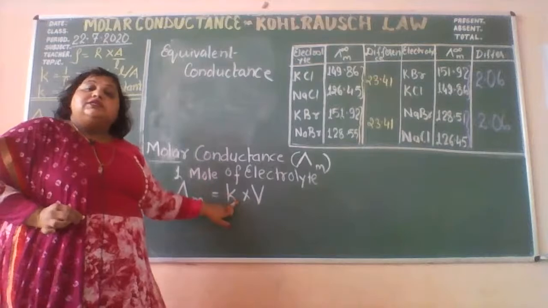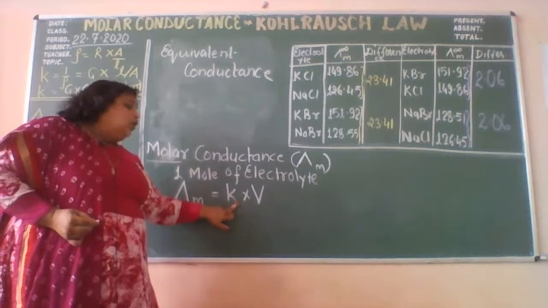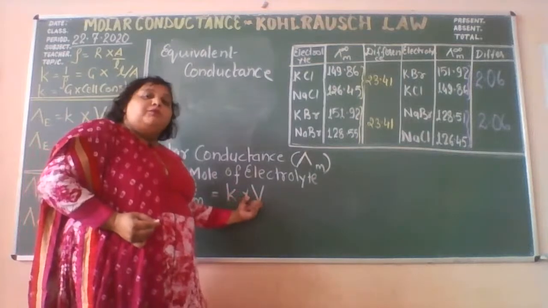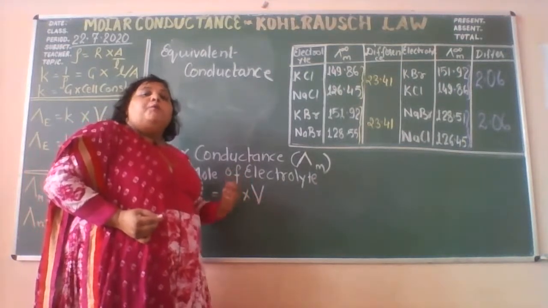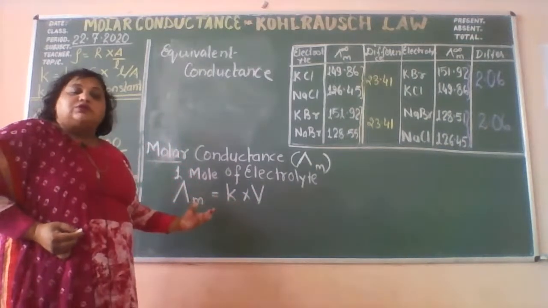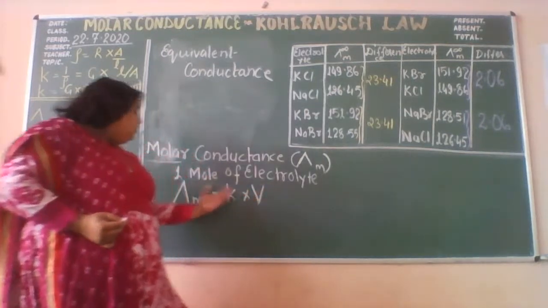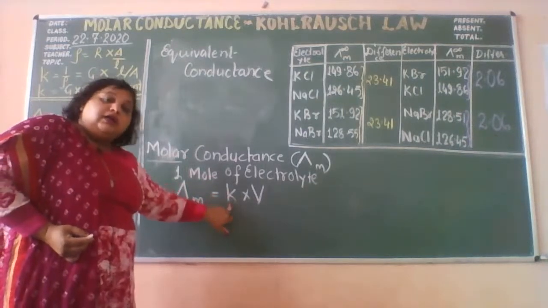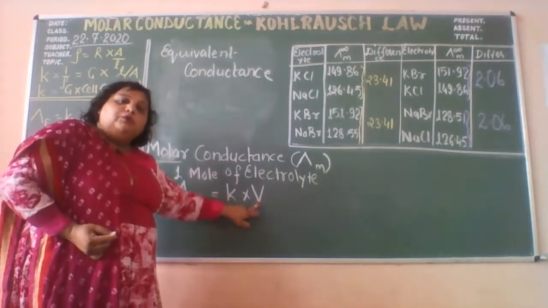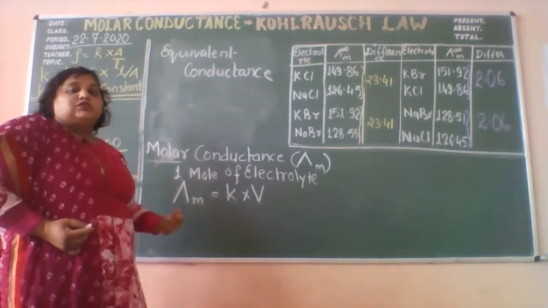Now, the formula you will get is: molar conductance will be equal to K into V. K, you all know, is the conductivity, and this is the conductance offered by 1 cubic centimeter of the solution. Right? V is the volume of the solution that contains 1 mole of the electrolyte. So definitely now this is the conductivity by 1 cubic centimeter multiplied with the total volume. This will be equal to the molar conductance of the solution.